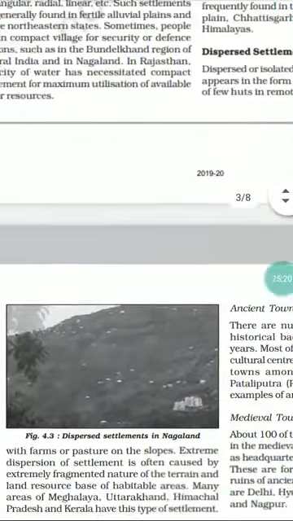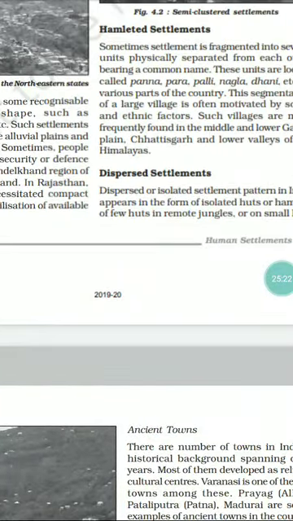And the last topic for today is the dispersed settlement. This is the last topic for today, then we will look into the next class. Dispersed or isolated settlement pattern in India appears in the form of isolated huts or hamlets of a few huts in a remote jungle.